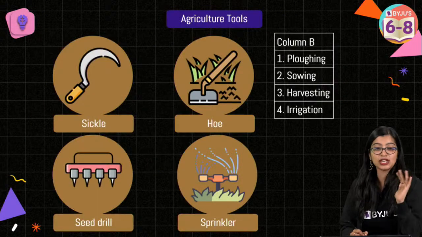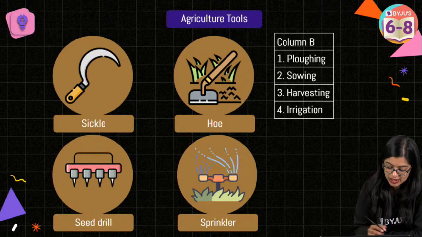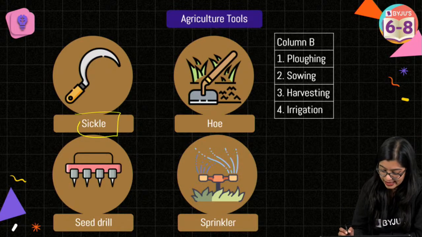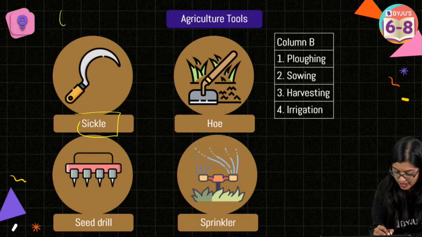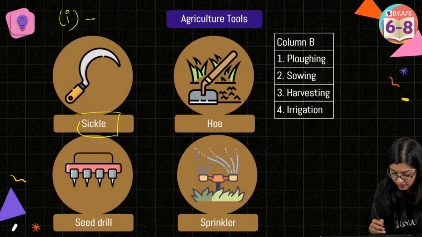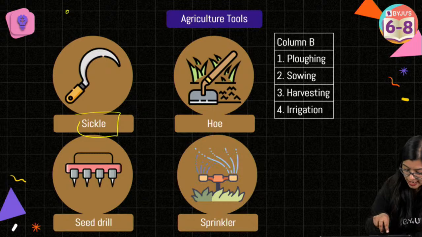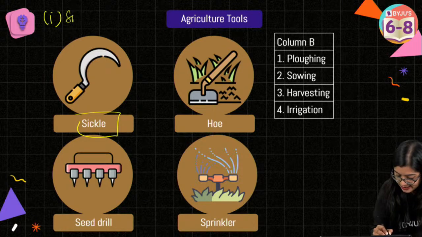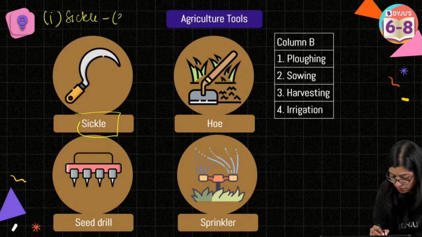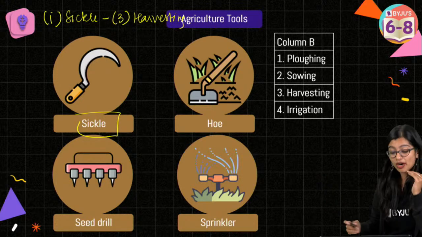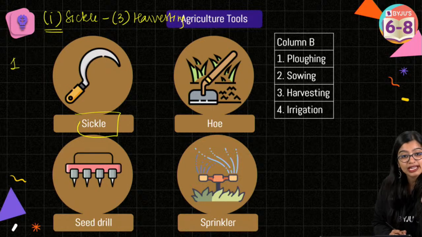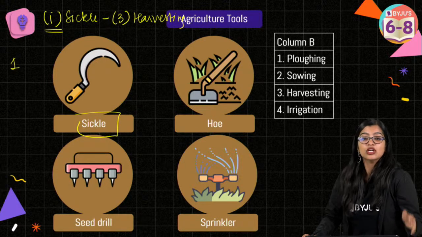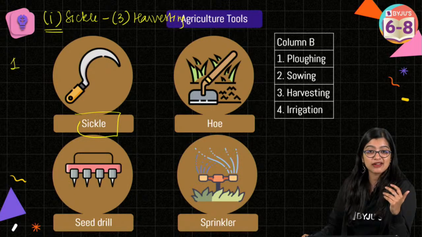Okay. Now that I've seen your answers, now we know, right? So first we are talking about sickle. Now we know that sickle is something which is used for harvesting, right? So we use this tool to cut crops. So what is the first one? 1 is going to be matched with option 3. So you can write it in this manner, right? So you can write 1 as sickle matched with 3, that is harvesting. See, note this. Remember this. Whatever is mentioned in the question is what you should write. If it is Roman numeral, don't make it 1. You will lose marks there, right? So that is why it's very, very important.